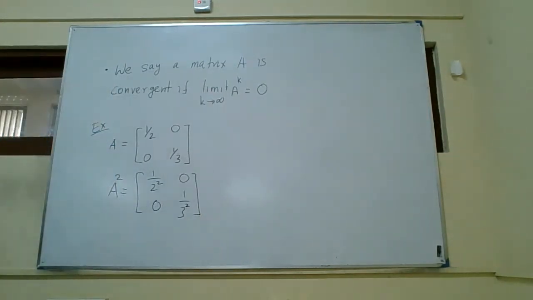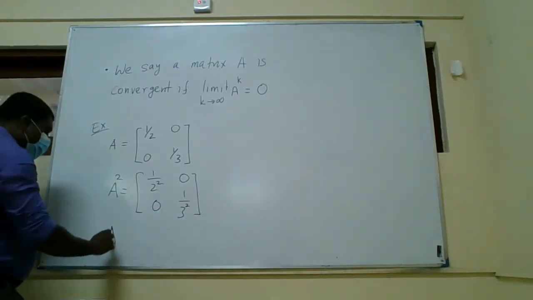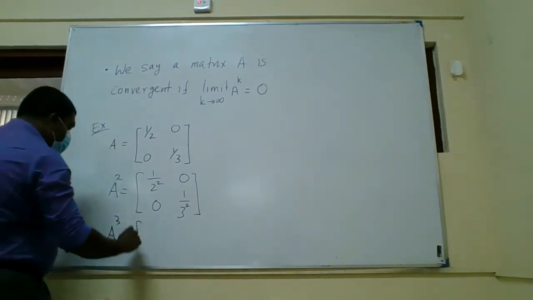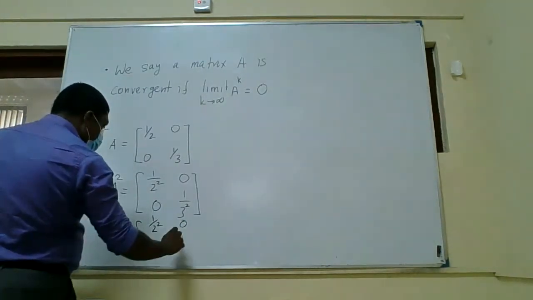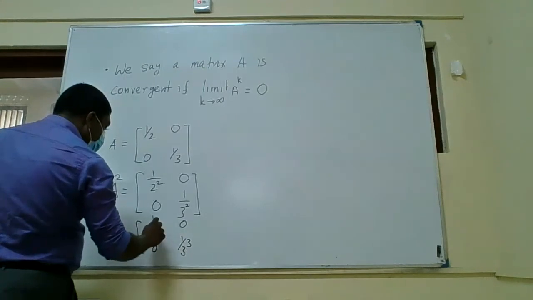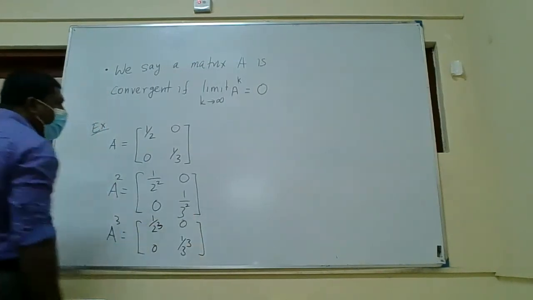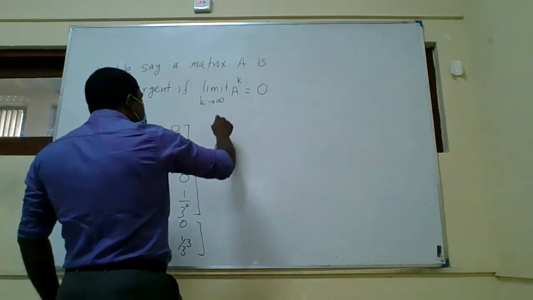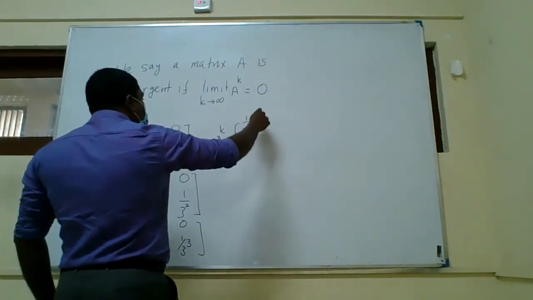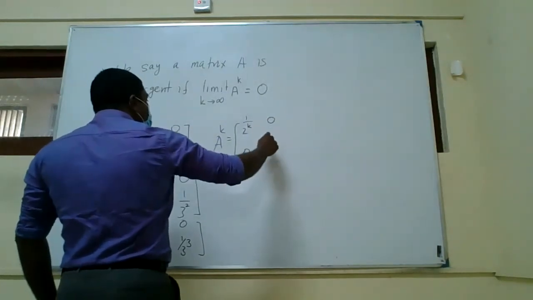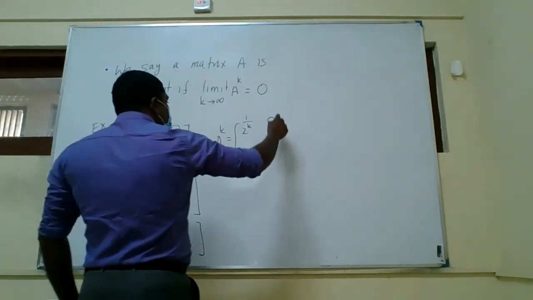Right? So in this example, if you have A like this, then you see A squared is this, A cubed will be this. So you can multiply. Right, so similarly, you can see that A to the k is going to be 1 upon 2 to the power k, 0, 0, 1 upon 3 to the power k.